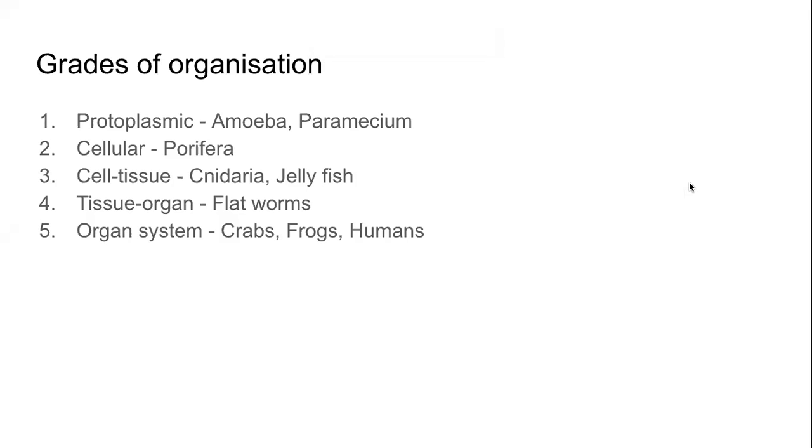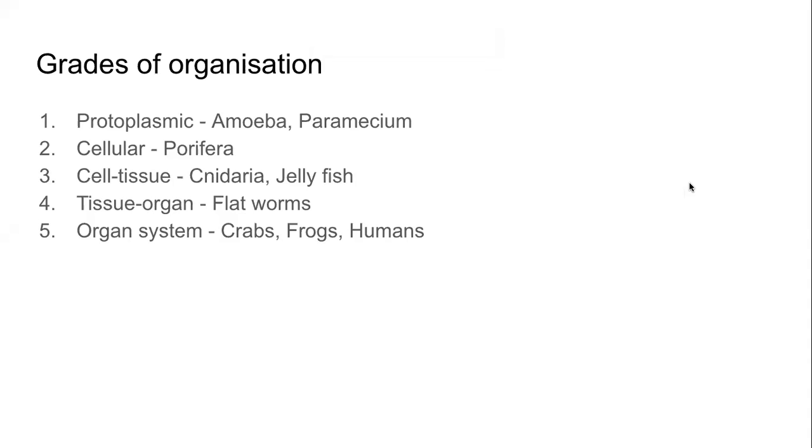By grades of organization, scientists have observed that there are 5 different levels. One at the very basic level is called the protoplasmic grade, where organisms are unicellular. There is only one cell, which is the entire organism. Amoeba and paramecium. Everything happens in the cell. The cell is the organism.